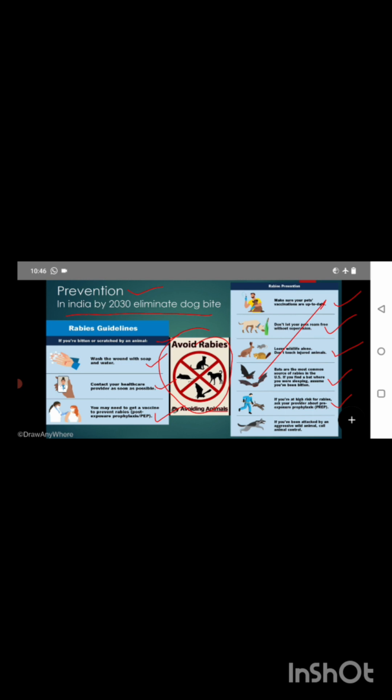If you have been attacked by an aggressive wild animal, call animal control. If you find any dogs that are aggressive, what we call in Kannada huchnai, please call the animal control department. Okay.